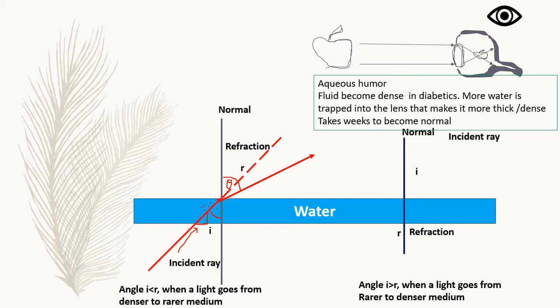So when light falls from here with a particular incident angle, it is going to bend away from the normal once it goes from a denser medium to a rarer medium. And what happens when light falls from a rarer medium to a denser medium, that is water? Ideally it would follow this pathway, but it's not actually happening. It is bending toward the normal here. So here is another angle of refraction, once it comes from a rarer to a denser medium, and this is the incident ray angle.